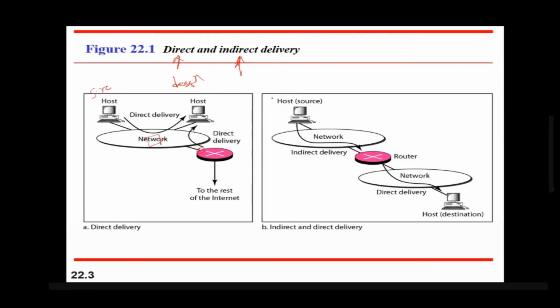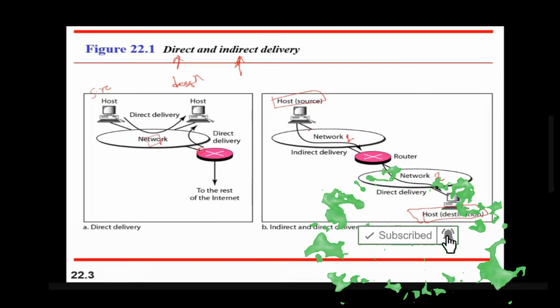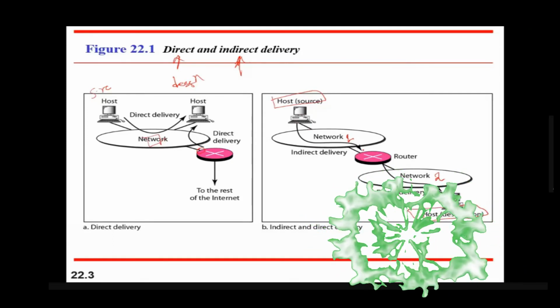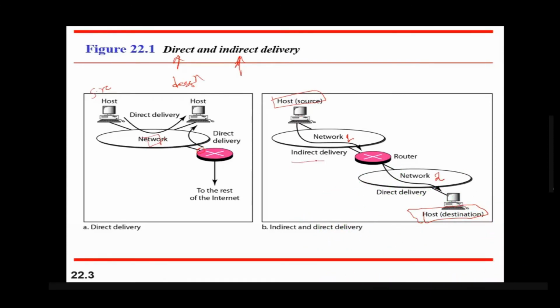So now you see the source is here and the destination is here. That means the source is in this network. Let us name this as network 1, and the destination is present in network 2. That means they are in different networks. So the data that is sent from this host to the router is called the indirect delivery.